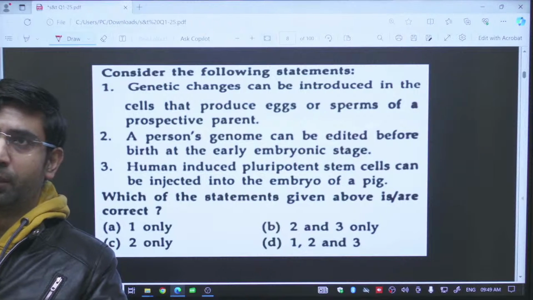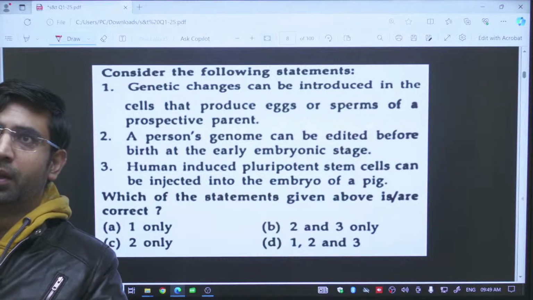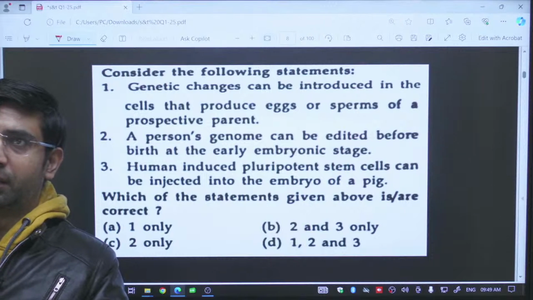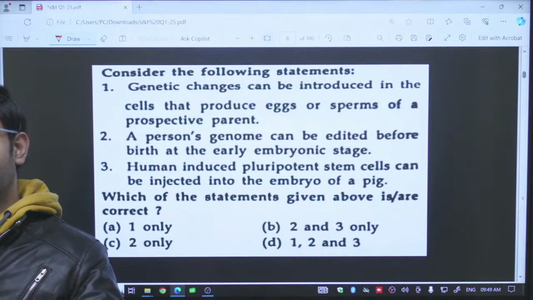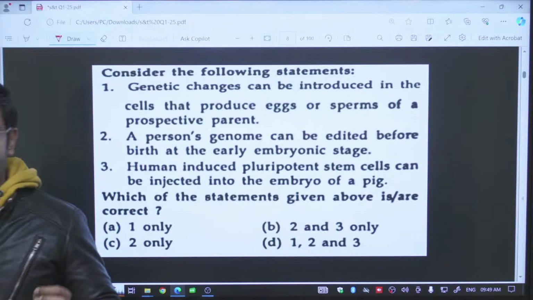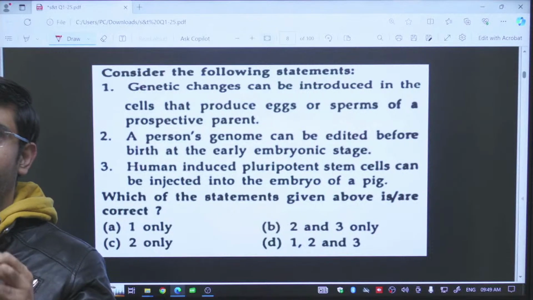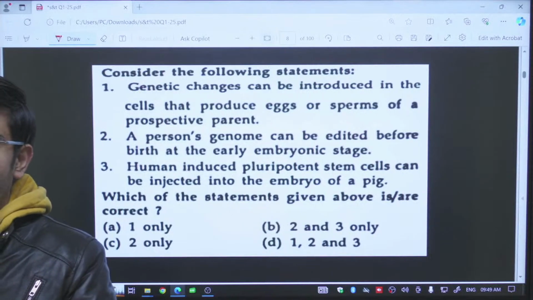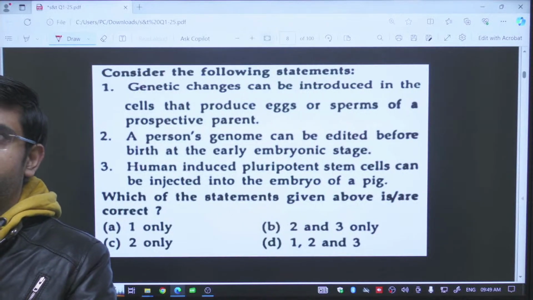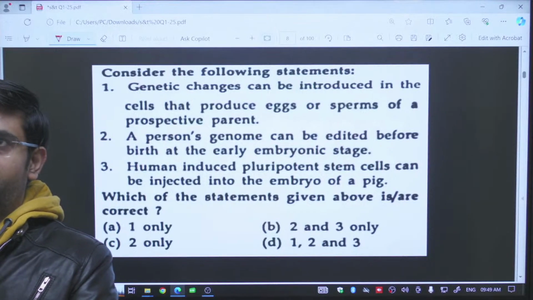Coming to the second statement, a person's genome can be edited before birth at the early embryonic stage. Yes, we can do it. If you remove the zygote from the uterus, then you can do it. What is the zygote? This is a fused nucleus, formed after the fusion of the gametes, the male gamete and the female gamete.